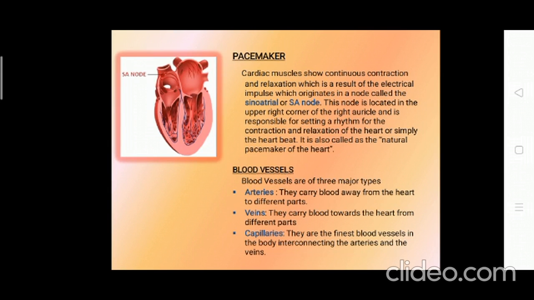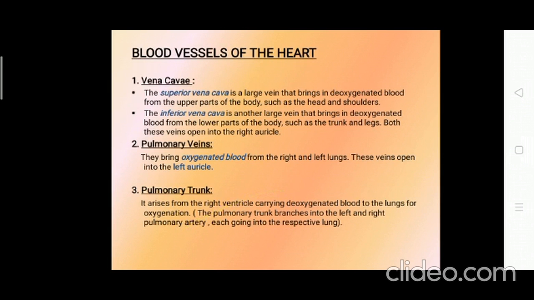Then we have the second one, that is the vein. Veins carry blood towards the heart from different parts of the body. Again, here also we have one exception, called the pulmonary vein, which carries oxygenated blood from the lungs to your left auricle. The third blood vessel is the capillaries. They are the finest blood vessels in the body, interconnecting the arteries and the veins.